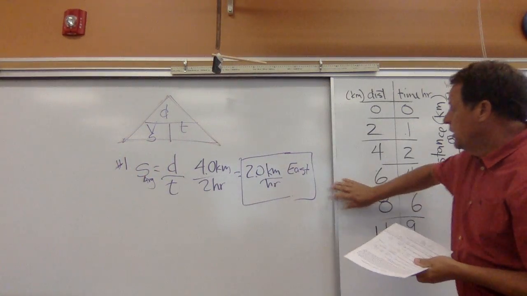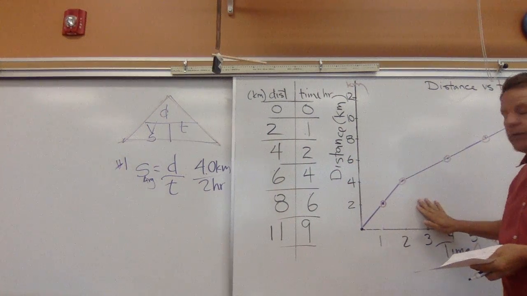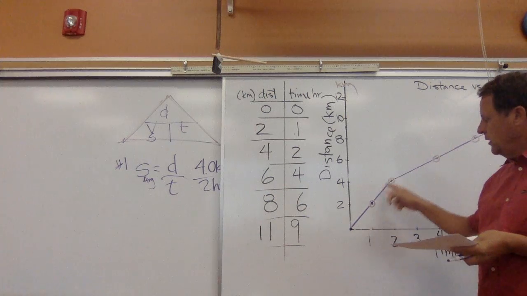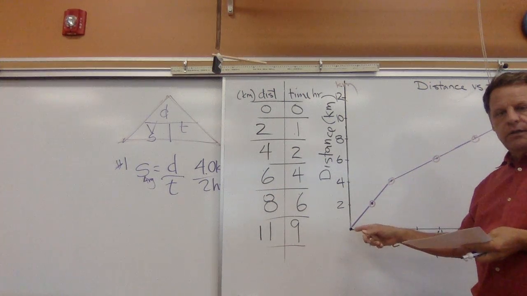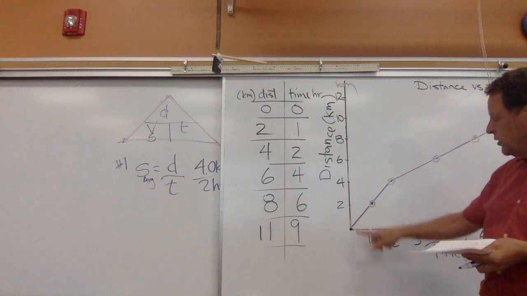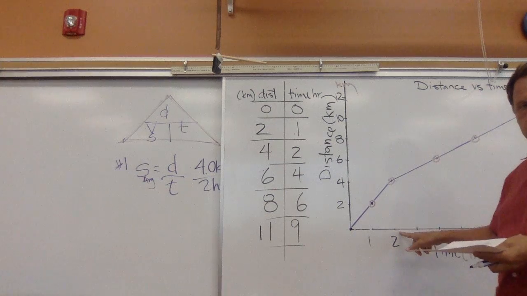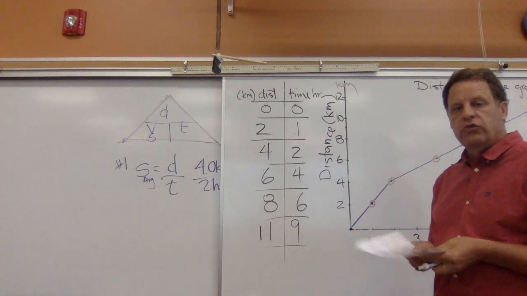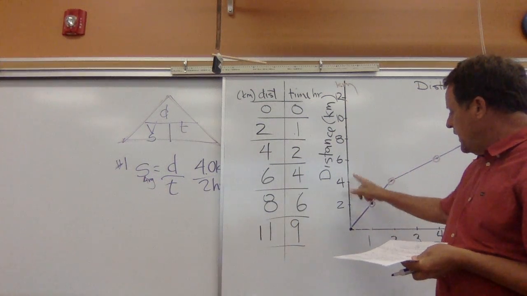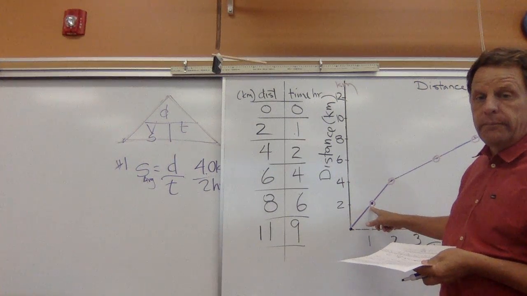Now, if we look on this graph here, and we're going to talk more about this next week, if we look at this line right here, we will have gone 4 kilometers in 2 hours. And you probably remember from algebra that if you have a graph and you connect the lines, that's going to be a slope.